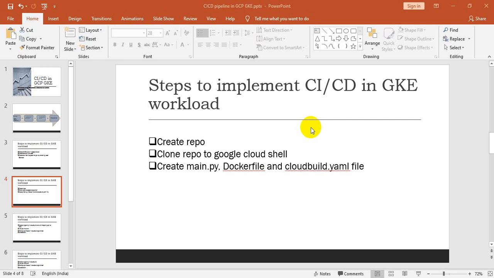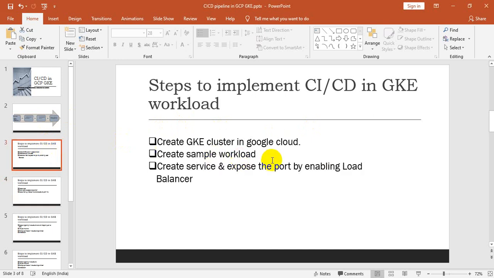So we are on step 2 to implement the CI/CD pipeline for the GKE workload. In the last session, you can see we created the GKE cluster and some sample workload, as well as a service, and exposed the containerized application port by enabling the load balancer, and that is working fine as per our expectation.